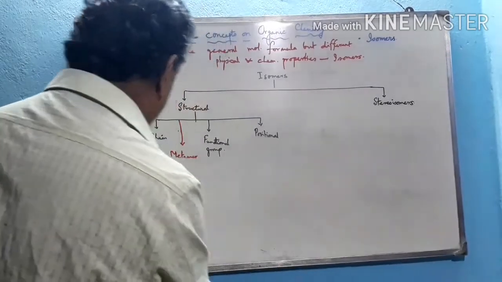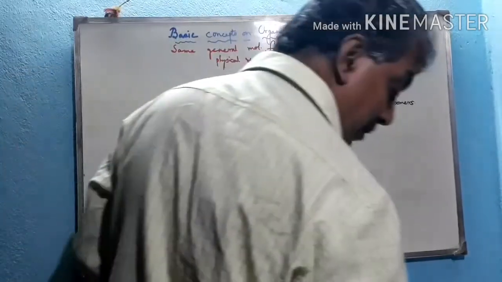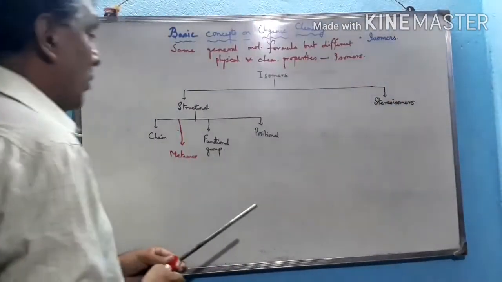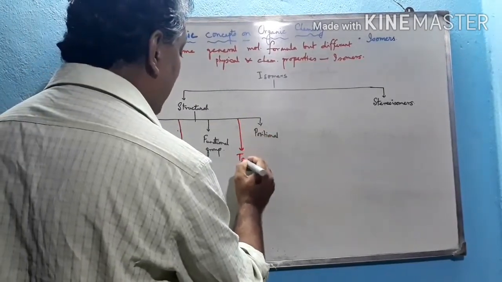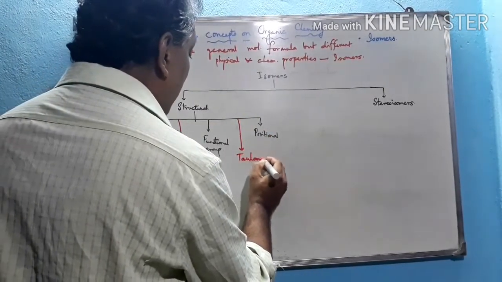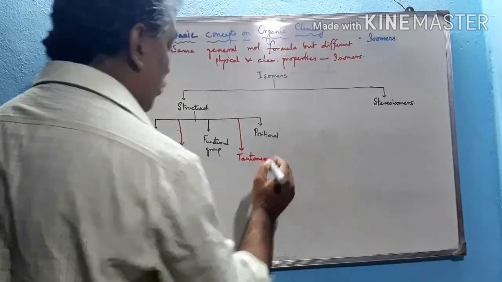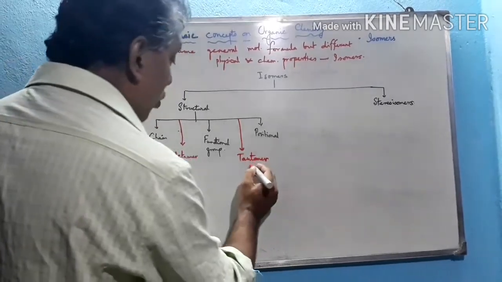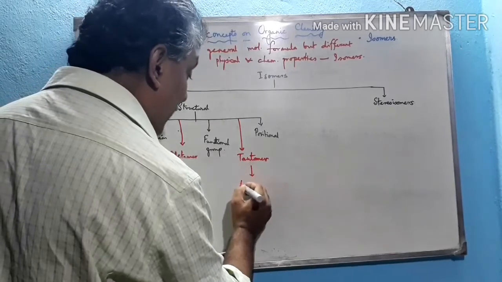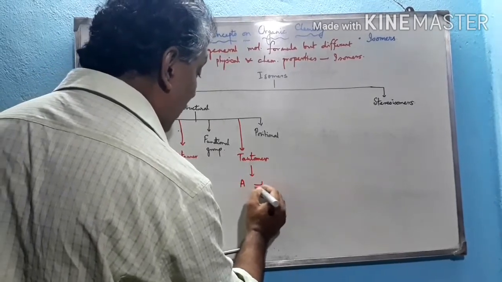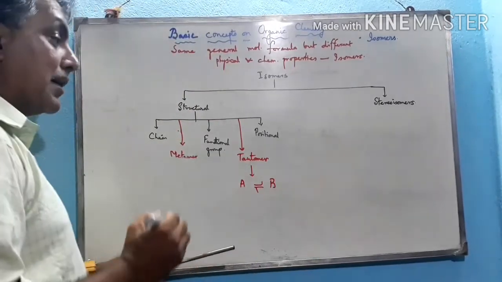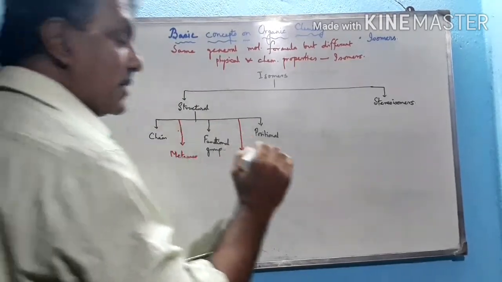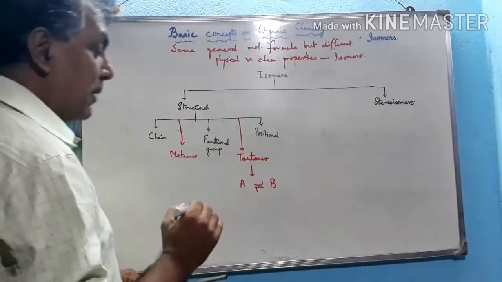Now, the next point is tautomer, which is more important than metamer. See this tautomer. Now, what is called tautomer? Tautomers are those structures of a particular compound which are in equilibrium with another structure at the same temperature and pressure, under the same conditions.